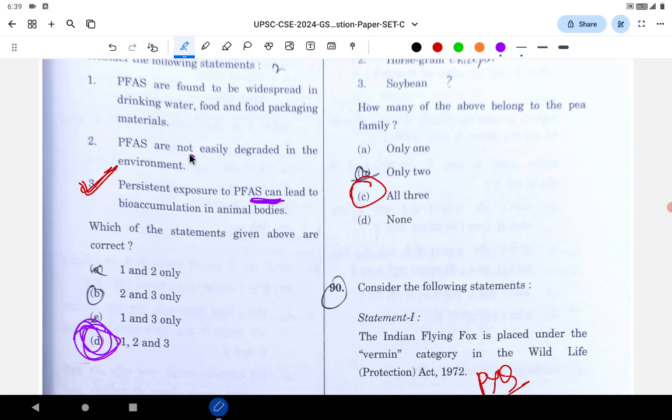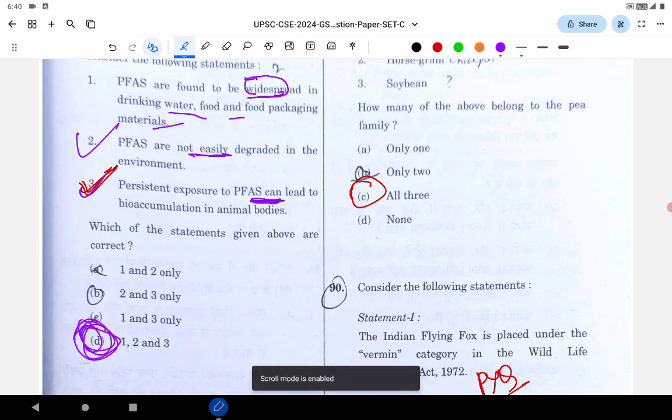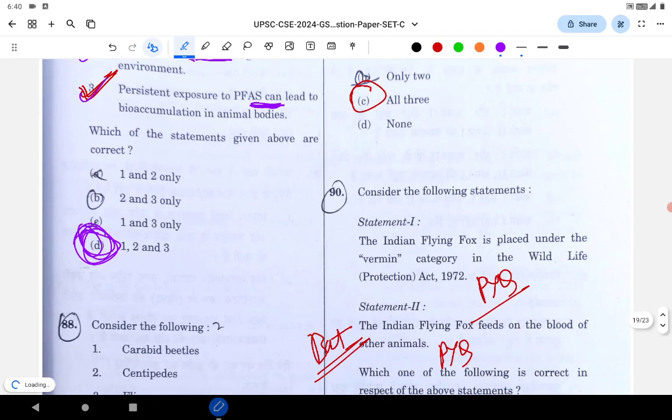PFAS are not easily degraded. It is correct. PFAS are found to be widespread in drinking water, food and food packaging materials. Some people have doubt whether they are widespread or not. So options 2 and 3 are easily correct, but I think the answer is D. Again, option C, the trick can be used.